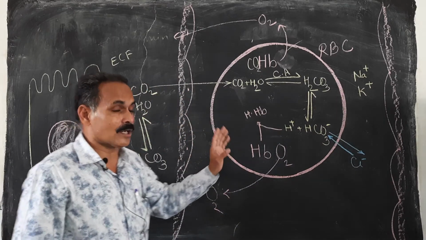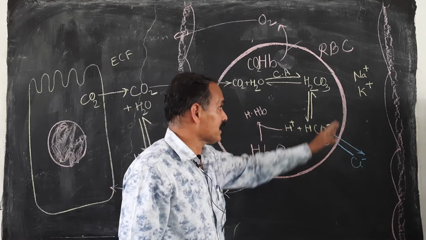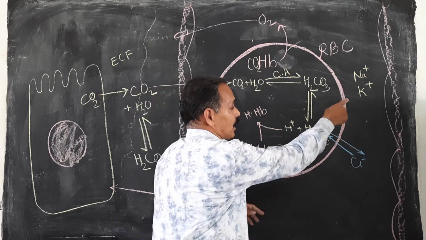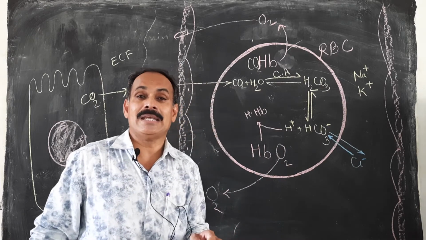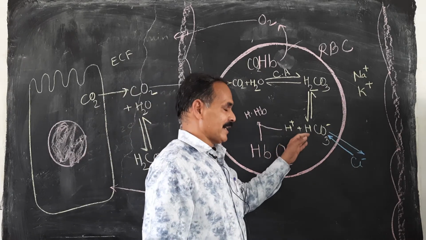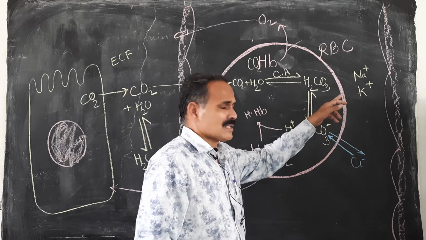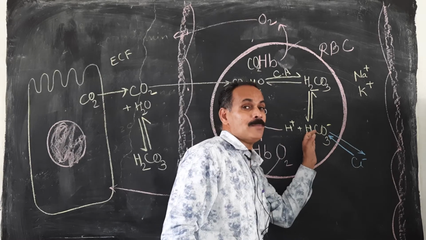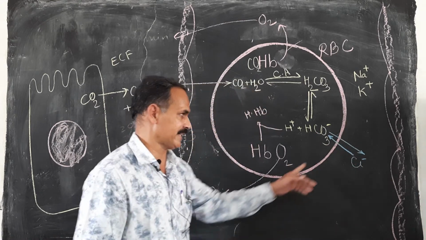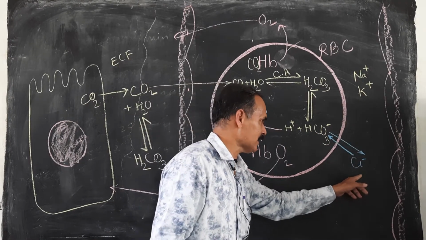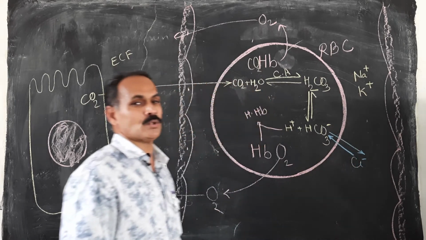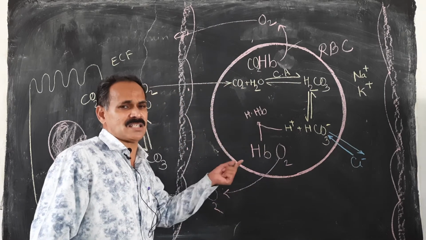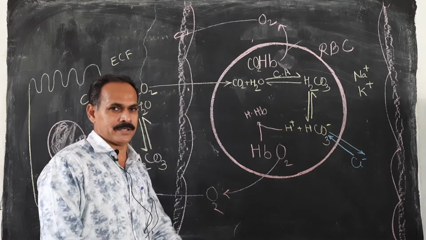Thereafter, to maintain the electrical neutrality, since this membrane is a selective semi-permeable membrane, it does not allow any kind of cations to enter inside it. So Na plus, K plus could not enter into the cell. So it is removed from the RBCs, and this is mediated by the Cl minus ions, and hence Cl minus enters inside and HCO3 minus ions are discharged out of the cells. This reaction takes place very fast. Within a second, the entire reaction is completed.